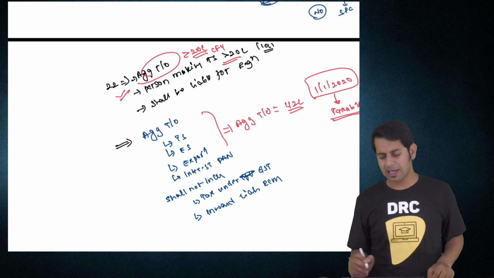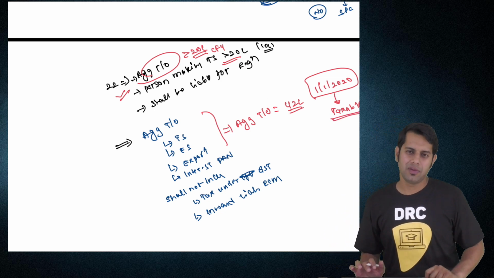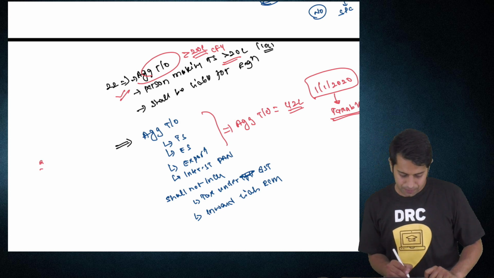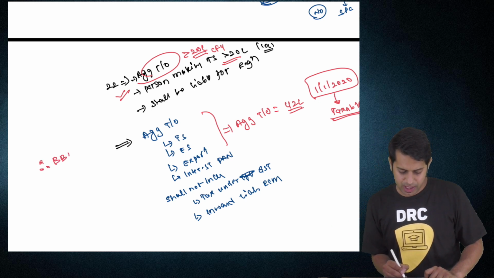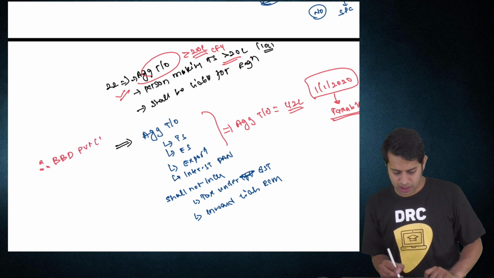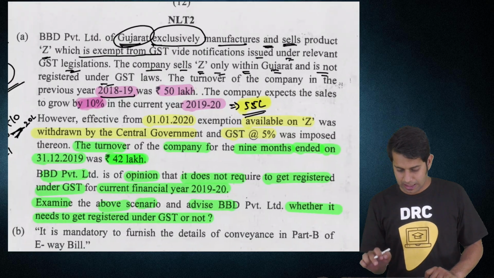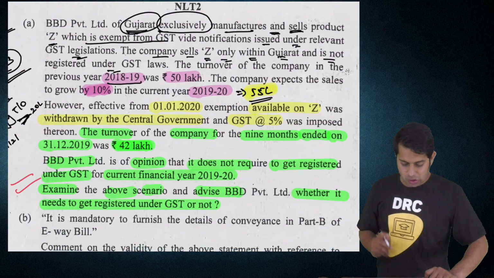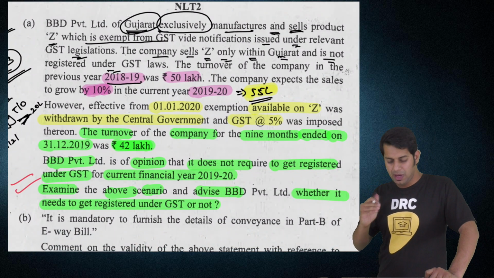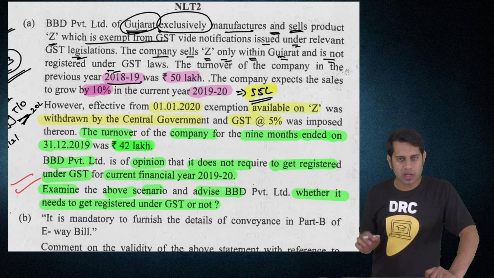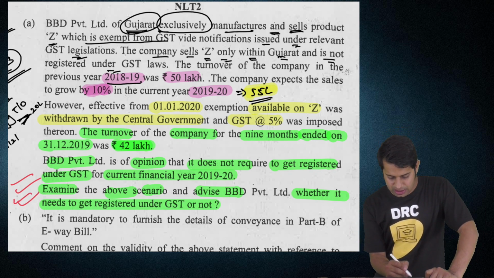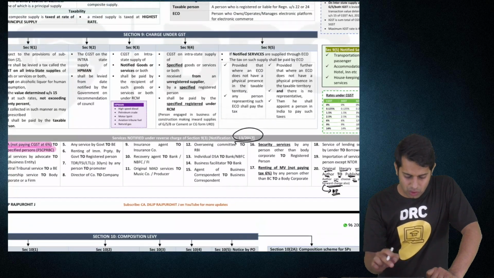So he will be making taxable supply from 1st of January 2020. Therefore, D Private Limited is liable for registration. Is it liable for registration? Yes. So the opinion of BBD is not correct. It is required to take the registration under GST. So this is what advice you have to give them.